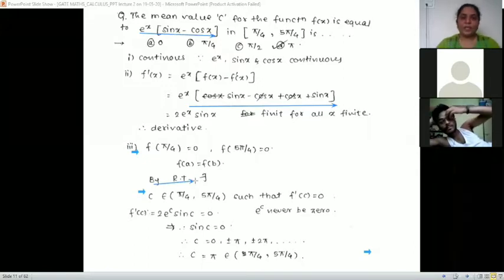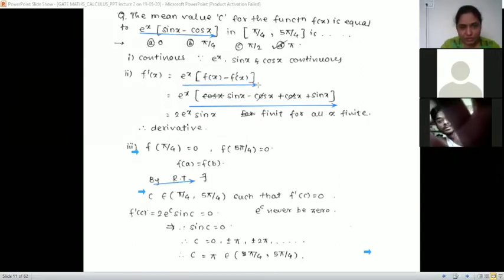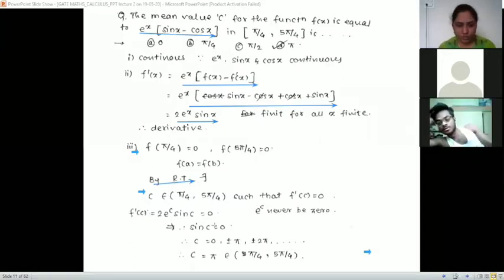So what is f dash of c? First of all, we have to take the derivative, f dash of x. We have already calculated it. So what is that derivative? f dash of x is 2 into e raised to x sin x. In that, for f dash of c we have to substitute c in place of x. That is, 2 e raised to c sin c is equal to 0. And as f dash of c is 0, this term is 0.